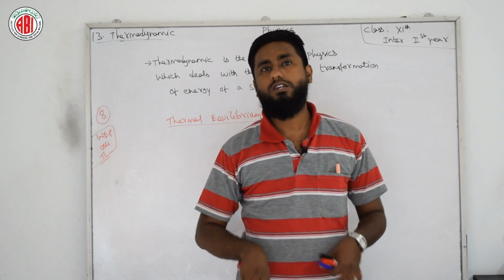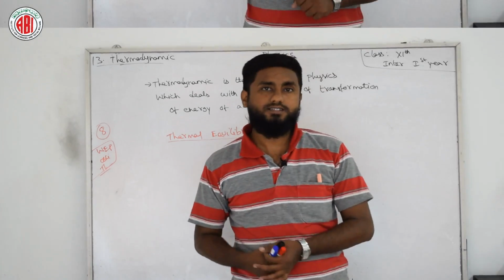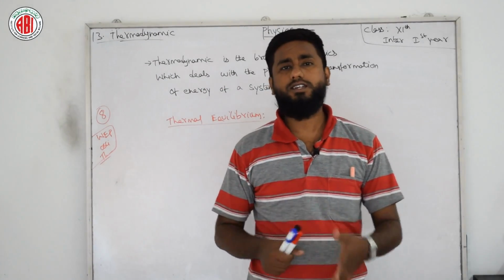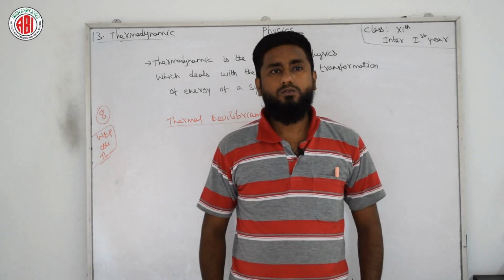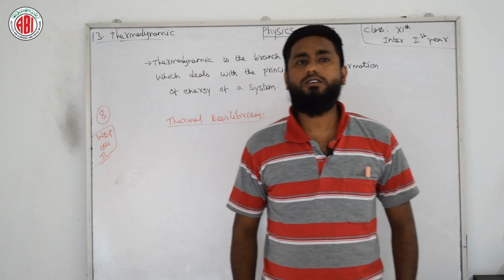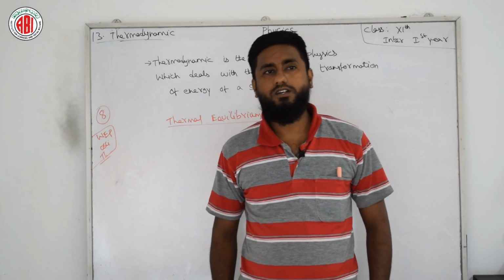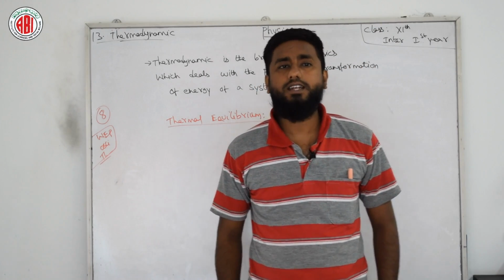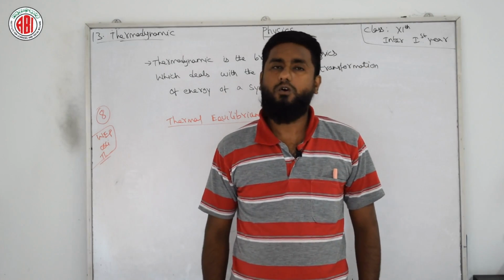This is one meaning of thermal equilibrium. And the other definition is very easy, you can remember and write it just by listening. Two systems are said to be in thermal equilibrium if they are at the same temperature and there is no net heat flow between them when they are in thermal contact.